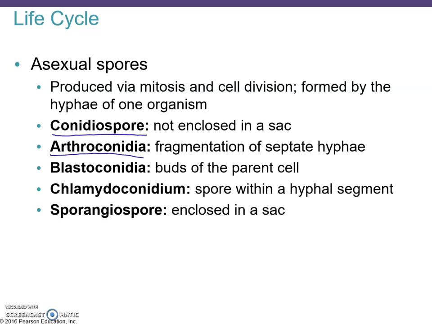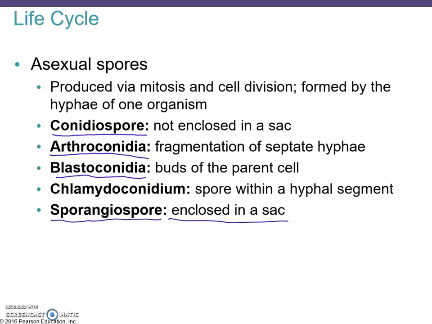Arthroconidia, those have this fragmentation of septate hyphae. That term you should also know. And then blastoconidia, this term you will probably not hear again. They're buds of the parent cell. Chlamydoconidium, that's a spore with a hyphal segment, also not that important.